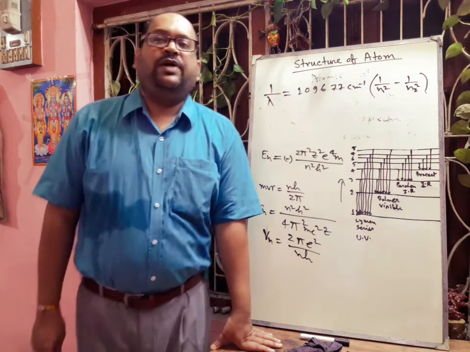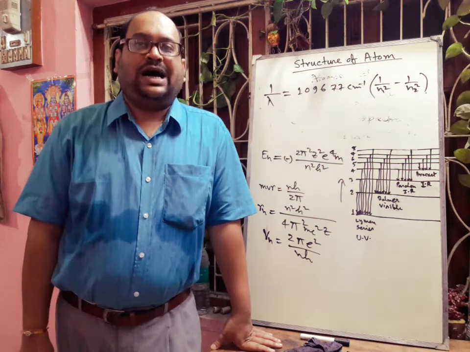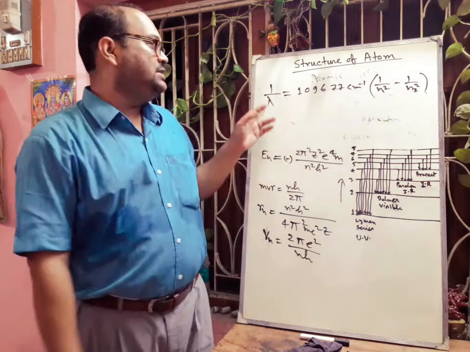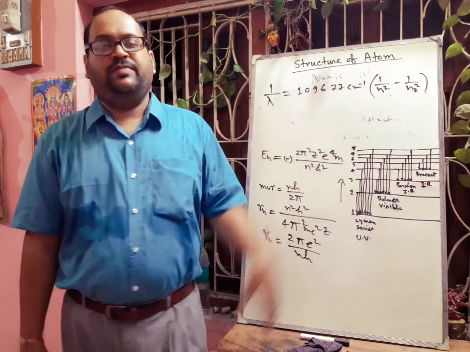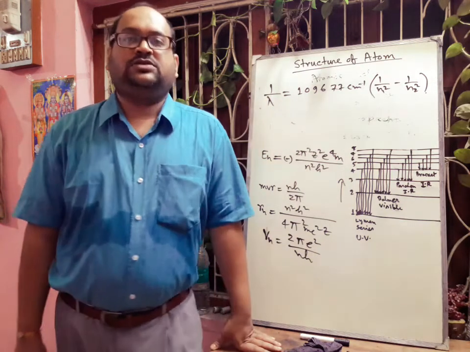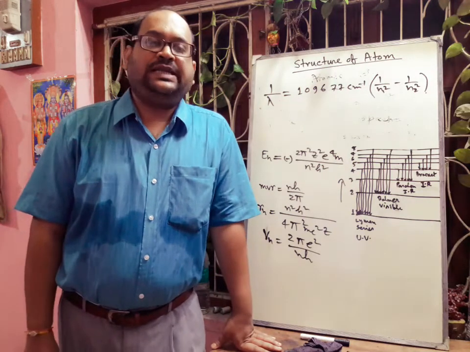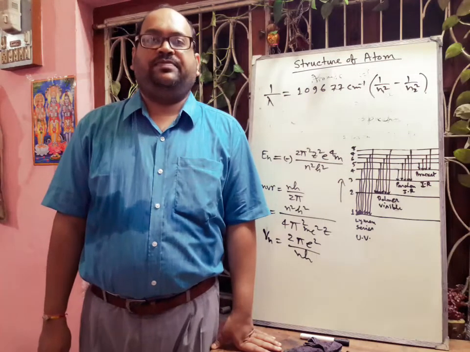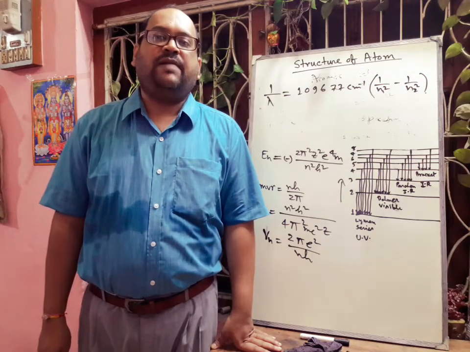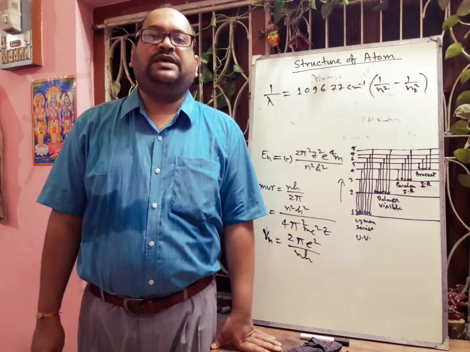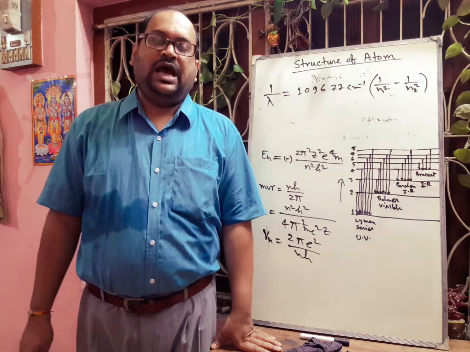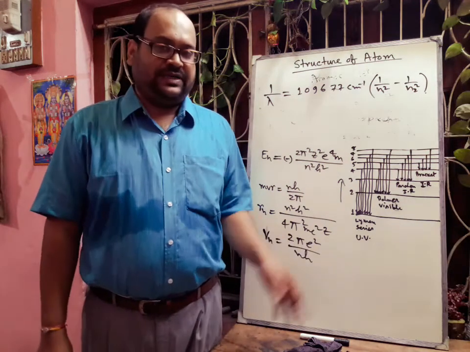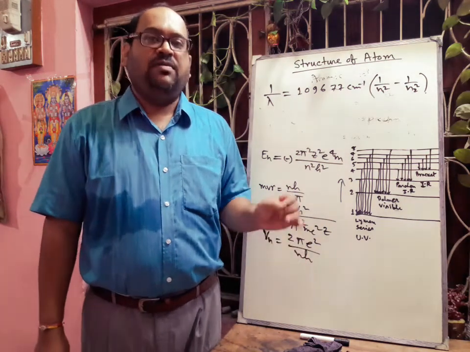The wavelength of the spectral lines of other series can be calculated by the general formula that I have shown, where lambda is the wavelength, or nu bar is the wave number. This equation is called the Rydberg equation. The emission spectrum of molecules is called the band spectrum or molecular spectrum, and it consists of a number of bright bands separated by dark spaces. So atomic spectra are called line spectra, but molecular spectra are called band spectra.